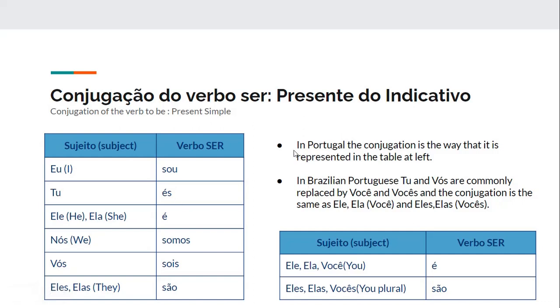And by the way, this table is the conjugation that's used in Portugal, but in Brazil, as I said, in Brazilian Portuguese, we would replace tu and vós with você and vocês, and the conjugation would be the same as ele, ela for você and eles, elas for vocês. So, illustrating this part, it's basically ele, ela, você é, eles, elas, vocês são in Brazilian Portuguese. So again, it's the same conjugation.